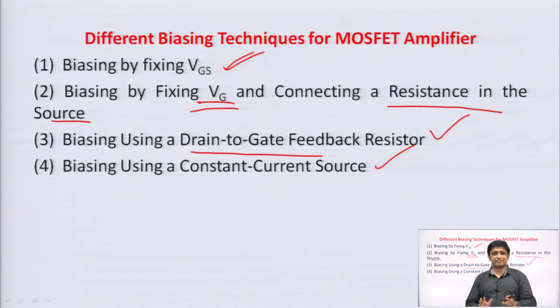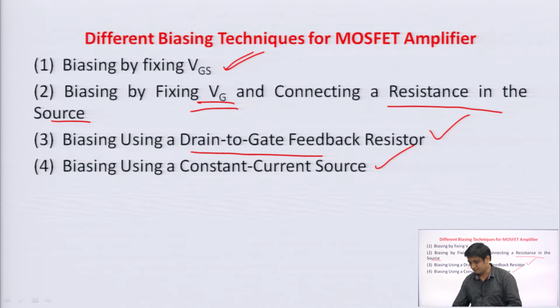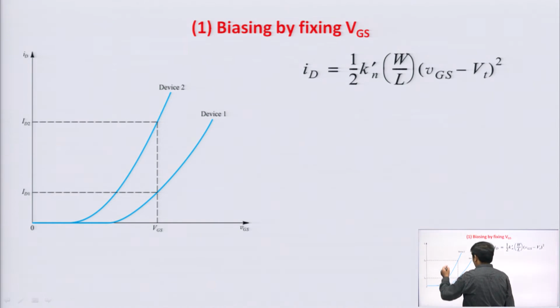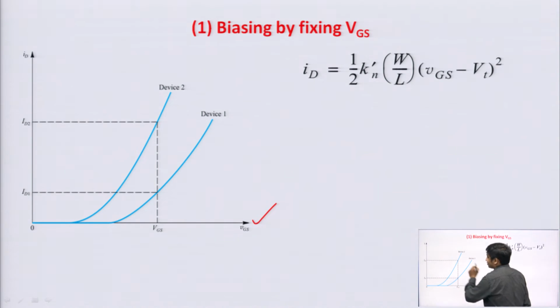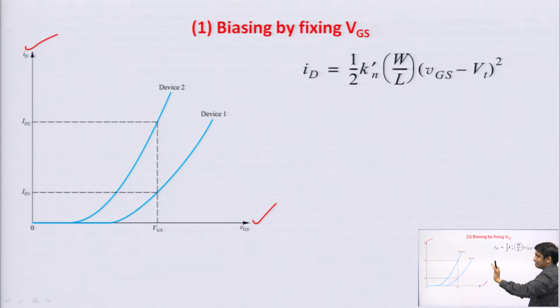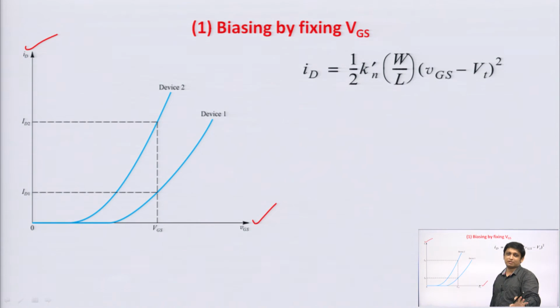So, the techniques are the same, the concept is the same, fine, but we need to review it. The first technique is biasing by fixing VGS. Now, you can see that on the x axis there is the gate to source voltage, and on the y axis there is the drain current ID, and obviously we will talk about the saturation region in the MOSFET.